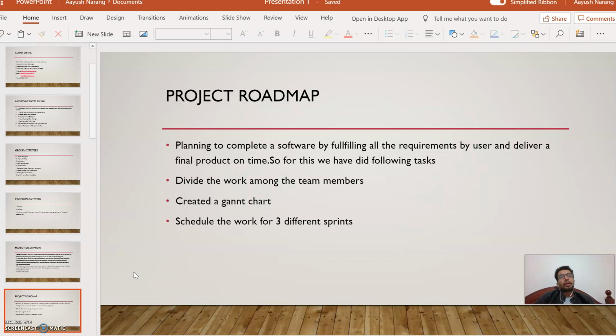In the project roadmap, we make sure that we deliver the complete product within the time with all the functionality working and all. So we divided the work among the team members so that we can finish the project on time.